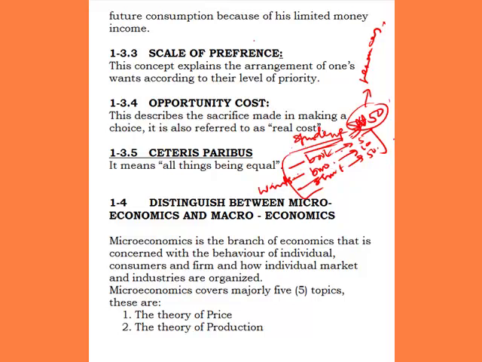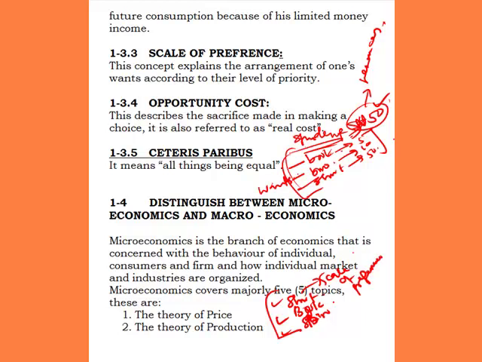a scale of preference. Now, that student can say he wants to buy a shirt first, that he prefers a shirt because maybe his clothes are torn. But after that, he would like to buy his book. And after that, he will buy his Bible. So with this, you will be able to rearrange because of these limited resources. This is what we call the scale of preference.